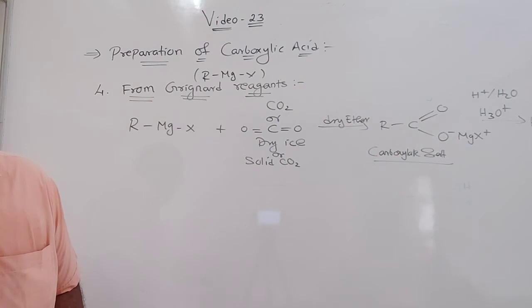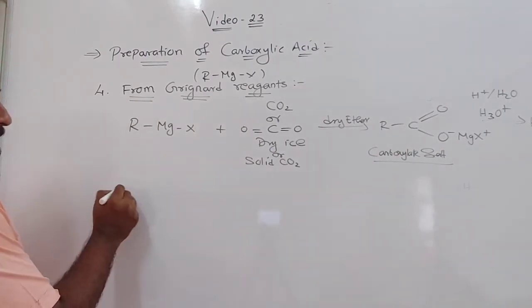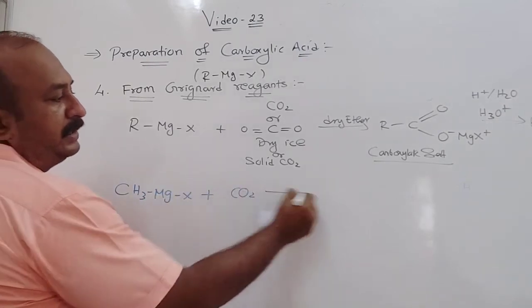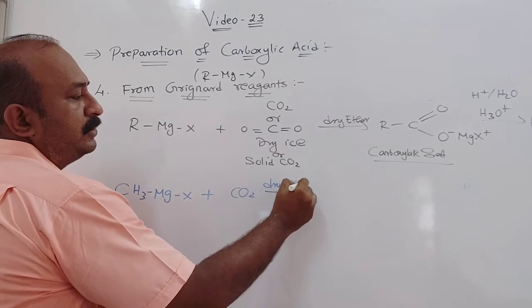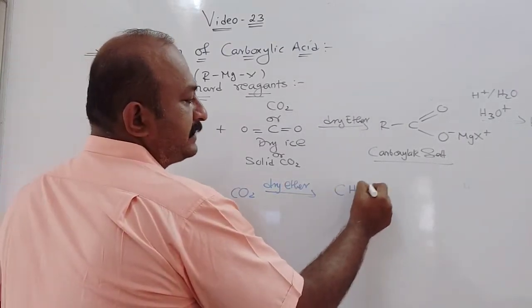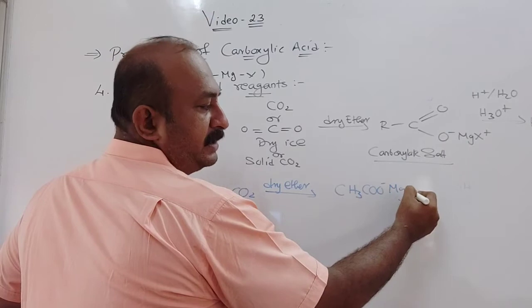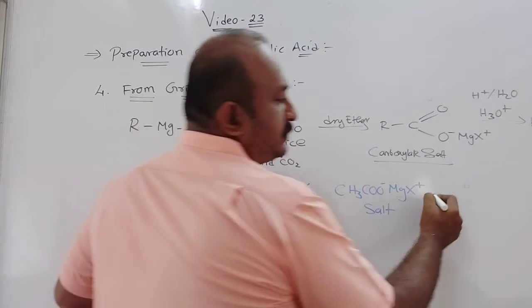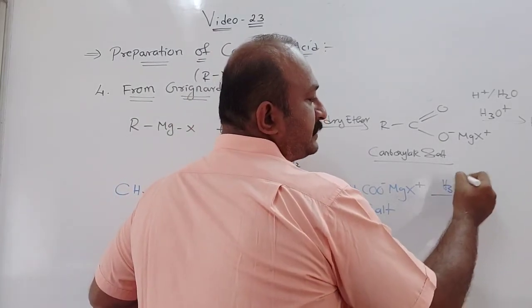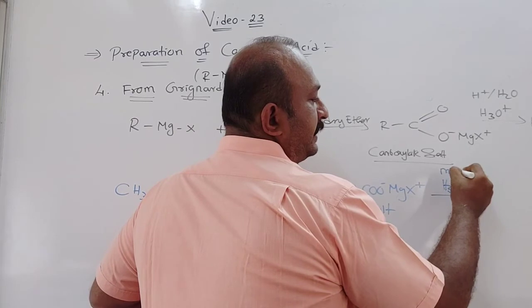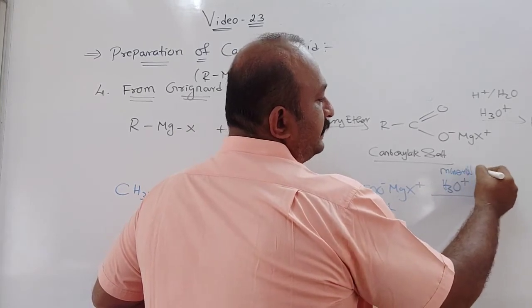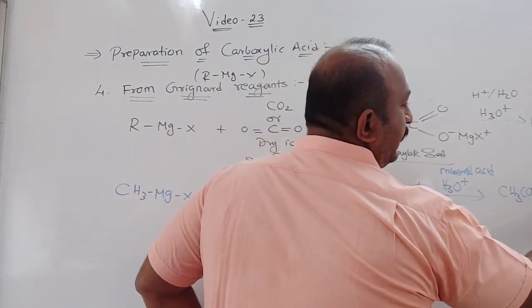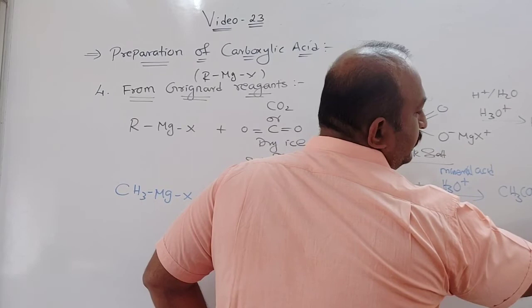Now if you want the same thing, instead of R you can write the CH3 group here. So CH3MgX plus CO2 in presence of dry ether, you will get the carboxylate salt, that is RCOO minus and MgX plus. This is the carboxylate salt, which on acidification with a mineral acid, HCl, HBr, all, we get carboxylic acid plus MgOHX, that is the byproduct.